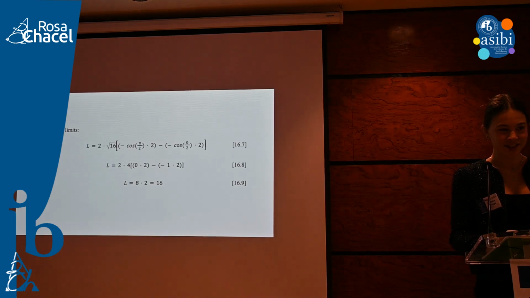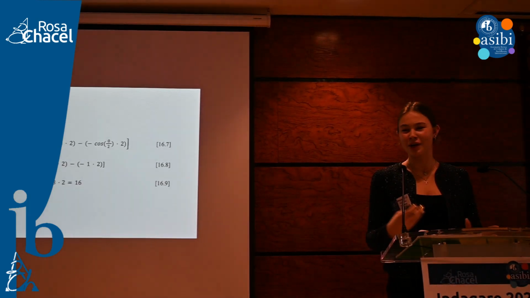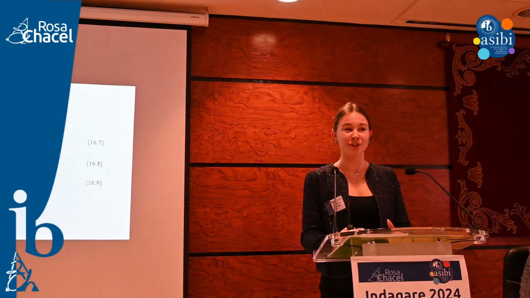And I go, 16? It makes no sense. I was looking for 2 revolutions, right? So I look at the 16, and for a very long time, I kept trying to divide it or manipulate it in ways to get those 2 revolutions, and it just didn't make any sense, right? And then I realized I was wasting my time because I was doing the wrong thing this whole time.